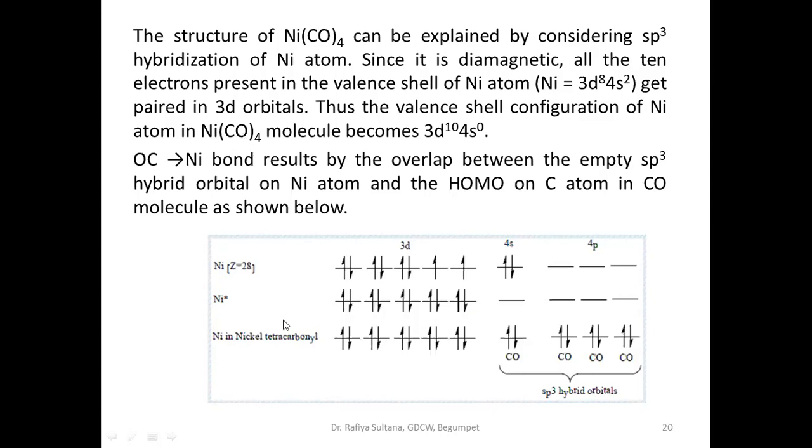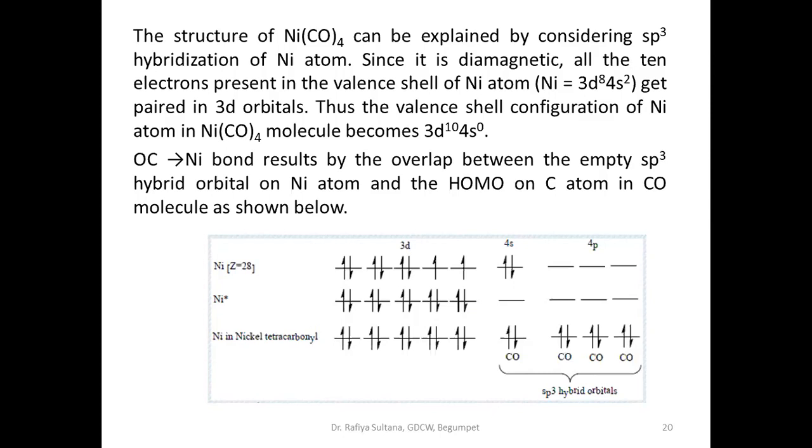So what will happen now? This is the electronic configuration of nickel in nickel tetracarbonyl, and these are already filled. Now the vacant 4s orbital and the three 4p orbitals will get hybridized. What is the hybridization?